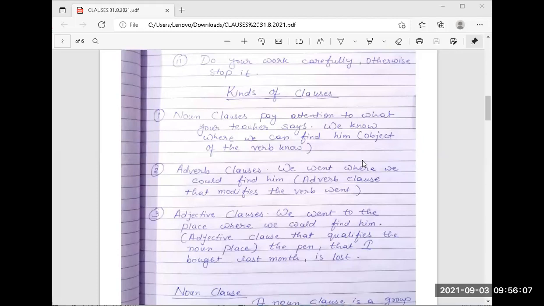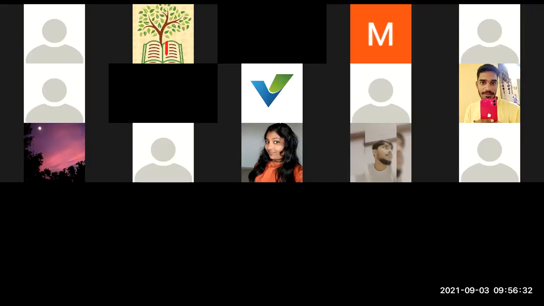Three ways we can differentiate the noun clause: noun clause as subject, noun clause as object, noun clause as complement. Now, noun clause as subject. Please note it down because you have to make some sentences from this noun clause.